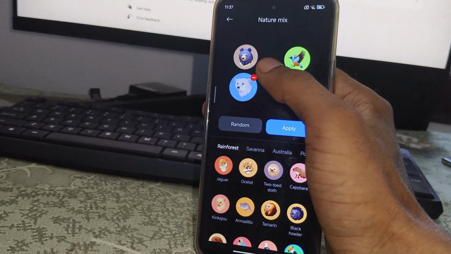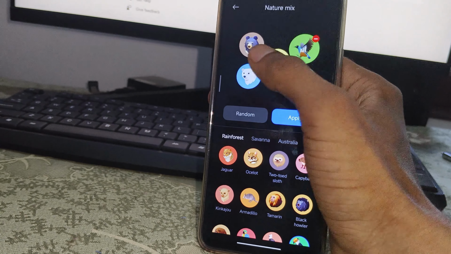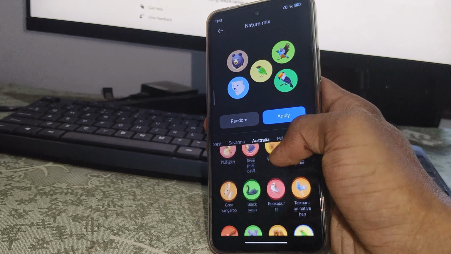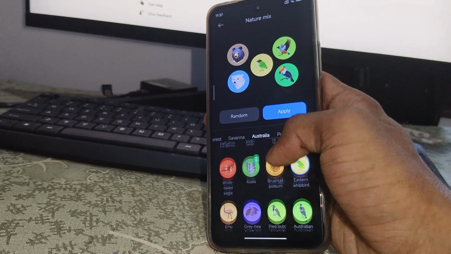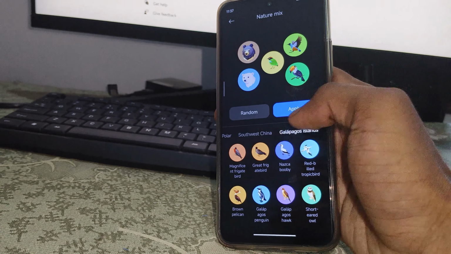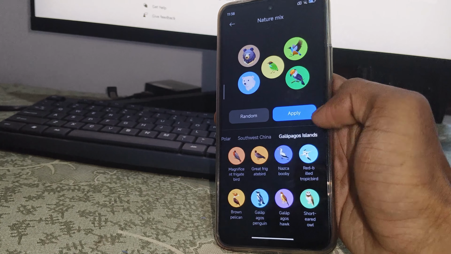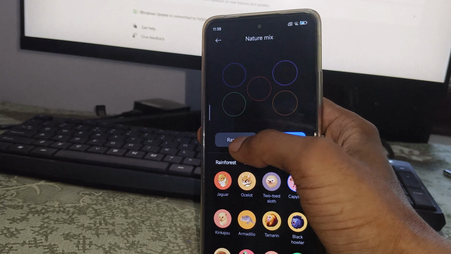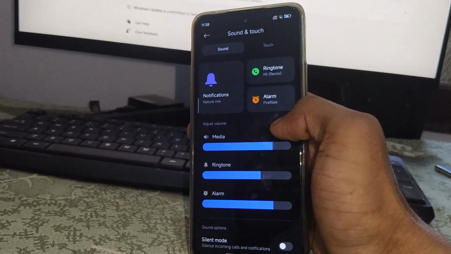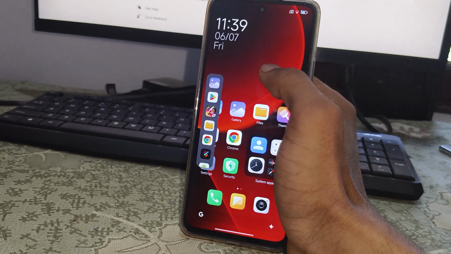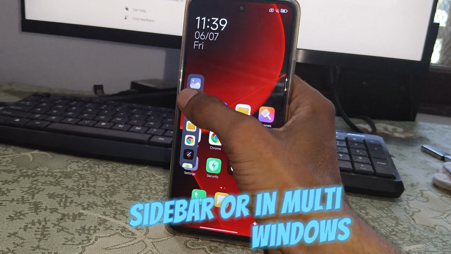Simply click on natural mix, and you can see lots of animal and bird sounds added here for your notification. You can apply any five notification sounds, and also apply a single notification sound, and you can also randomize any five notification sounds here. Simply click on random. After that, let's move to another feature.